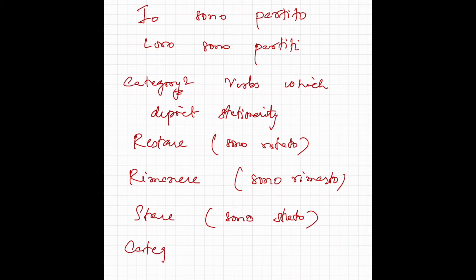Category 3. All reflexive verbs use essere as the helping verb in the passato prossimo. For example, alzarsi, svegliarsi, chiamarsi, vestirsi, annoiarsi. All those verbs which end with si usually are the reflexive verbs, so they will use essere in the passato prossimo. Per esempio, mi sono alzato.